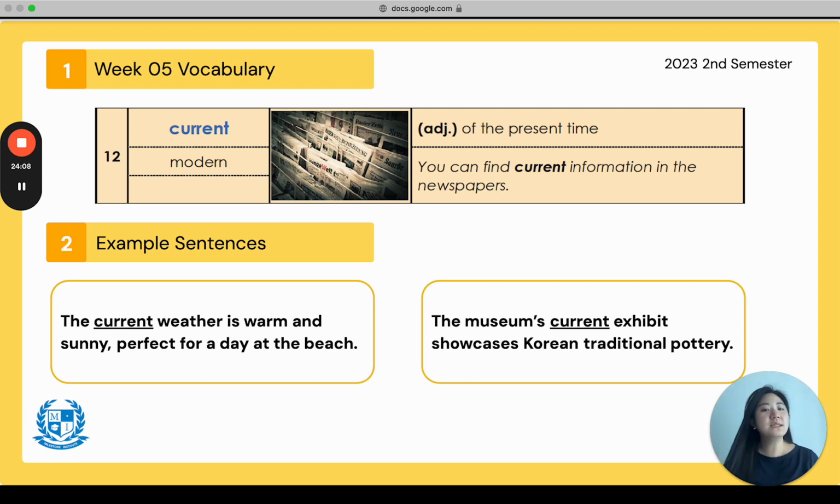The example sentence 2 says, the museum's current exhibit showcases Korean traditional pottery. So if you go to a museum, they will change the different type of art once in a while. So this current exhibit, what they're showing right now, is the Korean traditional pottery. Current, right now, of the present time. What is the current weather in your neighborhood right now? Or what is the current time that you are seeing when you watch this video? You can use it many different ways.